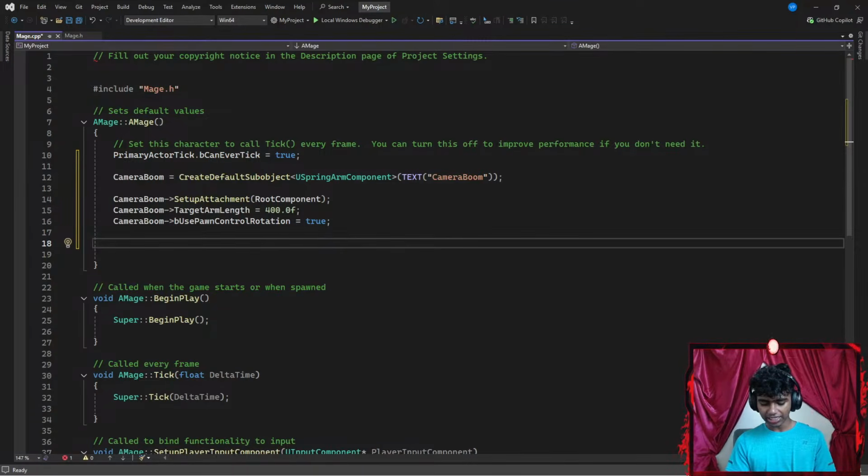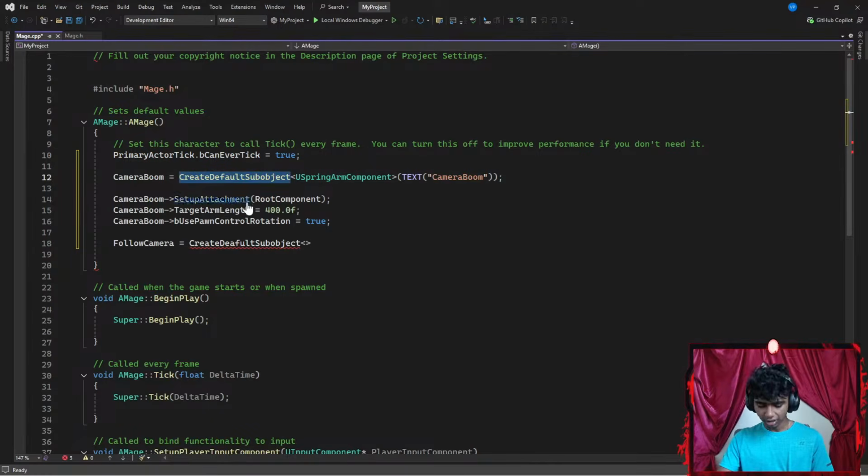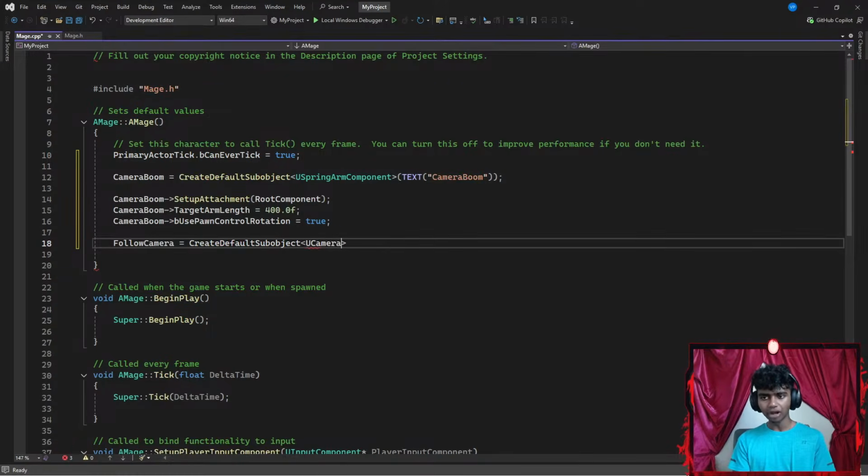Now, I'm going to create a default subobject for my follow camera. So I'm going to set my follow camera to be equal to CreateDefaultSubobject. Let me fix my typo, copy that, and paste it here. There we go. I'm going to require a UCameraComponent here because my follow camera is my literal camera component. Then a pair of parentheses, and let's add a text. I'm going to call this follow camera.